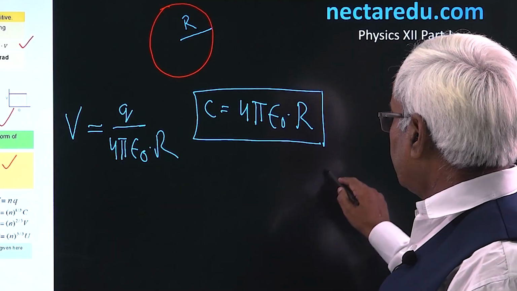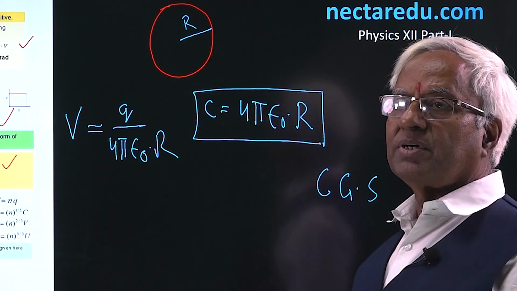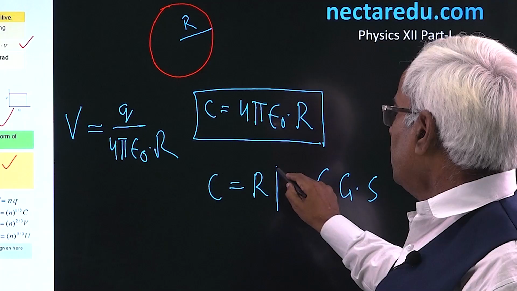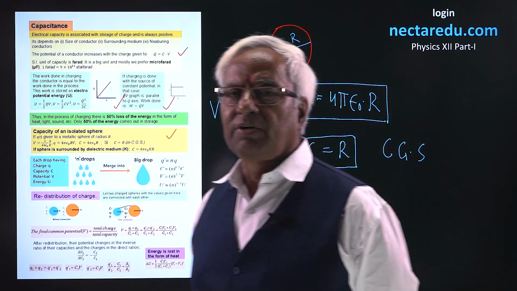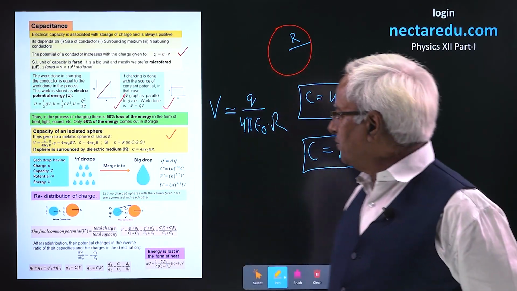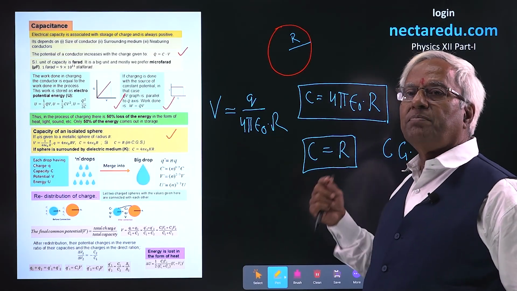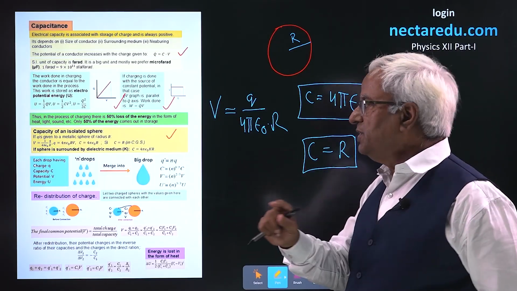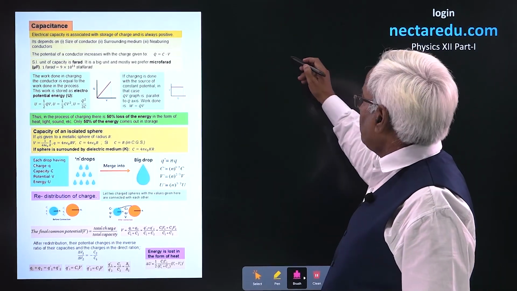And you know, when it comes to CGS system, 1 upon 4 pi epsilon naught has the value 1. So, in CGS system, this is going to be radius. So, if you study in some numerical problem that capacity of a sphere is 4 centimeter, it's not wrong. Actually, you are giving here the capacity in terms of radius itself. Means capacity may be quoted in terms of radius of any sphere when you are dealing with CGS system. So that is how we find this.